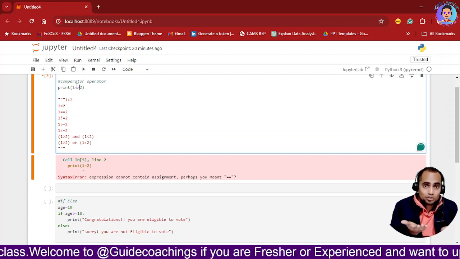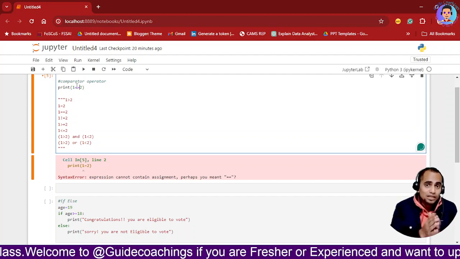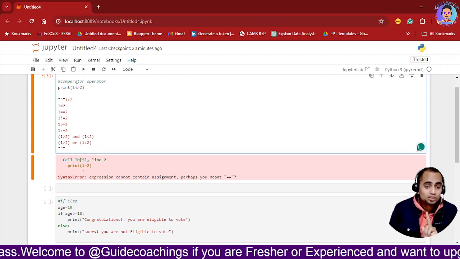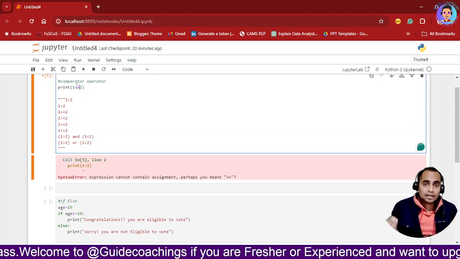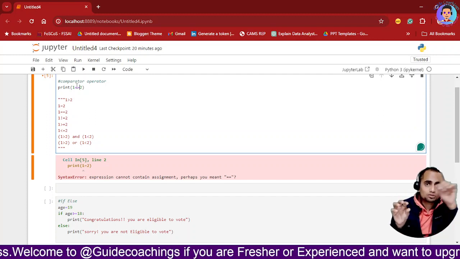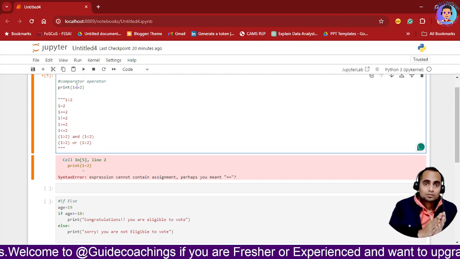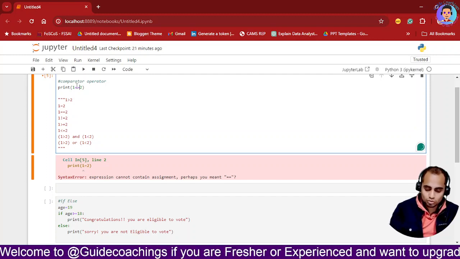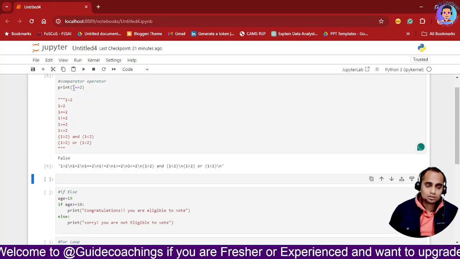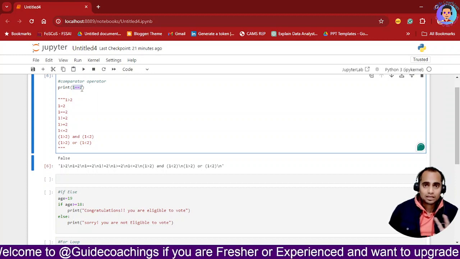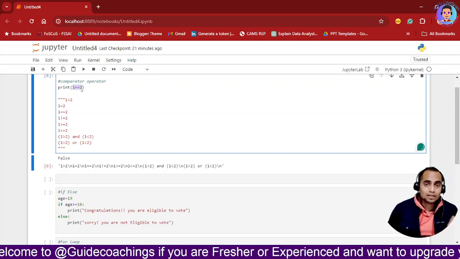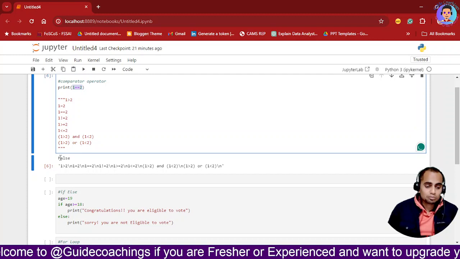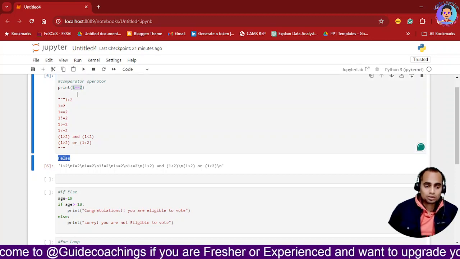We are comparing two values. So whenever we are checking two values, at that time we will use single equals to. Whenever we are assigning values, that this value has to be assigned to this, at that time we will be using double equals to. So see this, when we are checking the values, that 1 is equals to 2, that means it is false, we cannot do that.